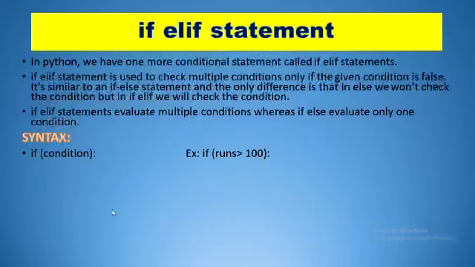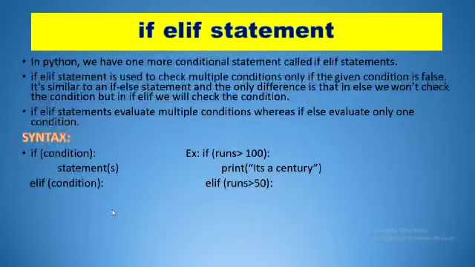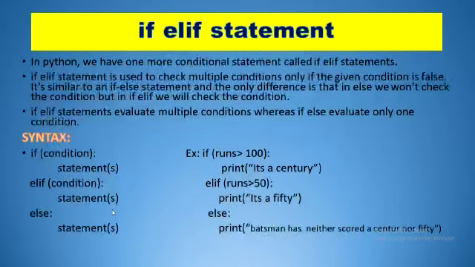Now the syntax is: if condition, some set of statements, elif other condition, some other set of statements, and then at the last we have else. Now see the example. If the runs are greater than 100, print it's a century. If it is greater than 50, then print it's 50. If neither greater than 100 nor greater than 50, then print batsman has neither scored century nor 50.